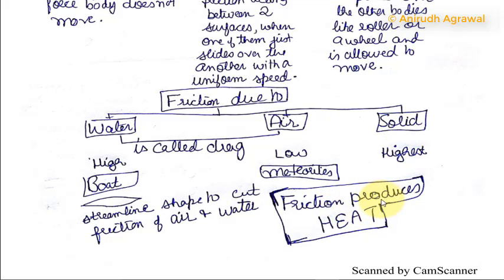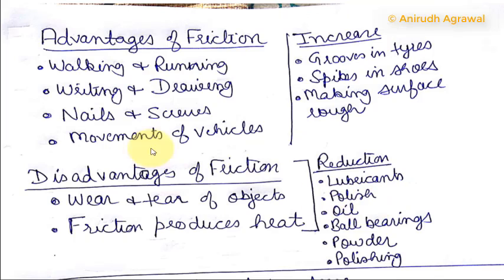And friction also produces heat. Advantages of friction: it helps you to walk and run, write and draw, fit nails and screws in wood, and also to drive vehicles. The methods of increasing friction are: the tires of cars and scooters are made with grooves so that they increase friction and grip with the road and help the car move easily and faster. Spikes in shoes help to increase the grip with the ground and run faster. Making the surface rough also increases friction.